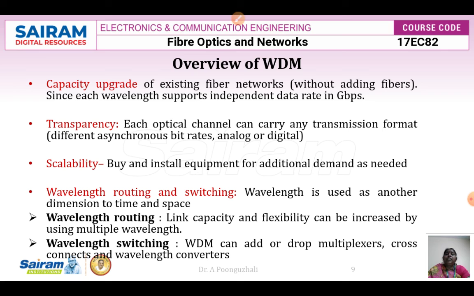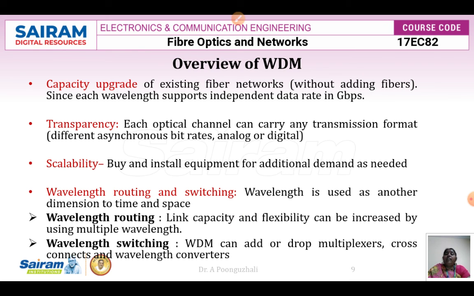Next is transparency. Transparency is nothing but each optical channel can carry any transmission format. That means that different transmission formats can be used to send the data. The different transmission formats can be at different asynchronous bit rates, or it can be an analog or digital signal. Next is scalability. Scalability is nothing but, depending upon the requirement, I can buy and install the equipment for additional demand. So without modification of the structure, I can add the equipment. That is called scalability.